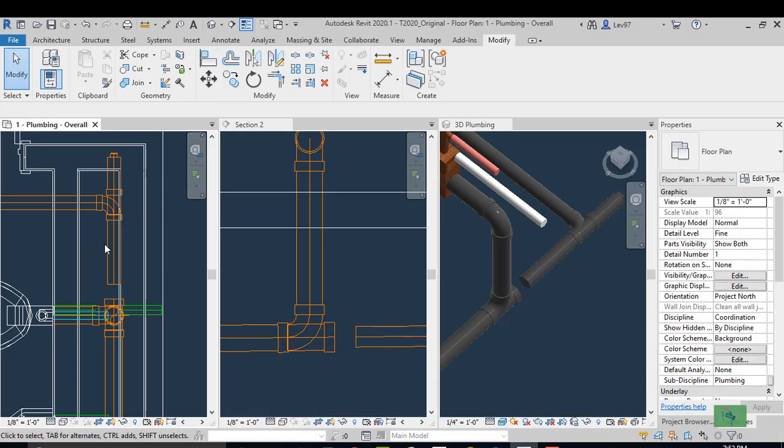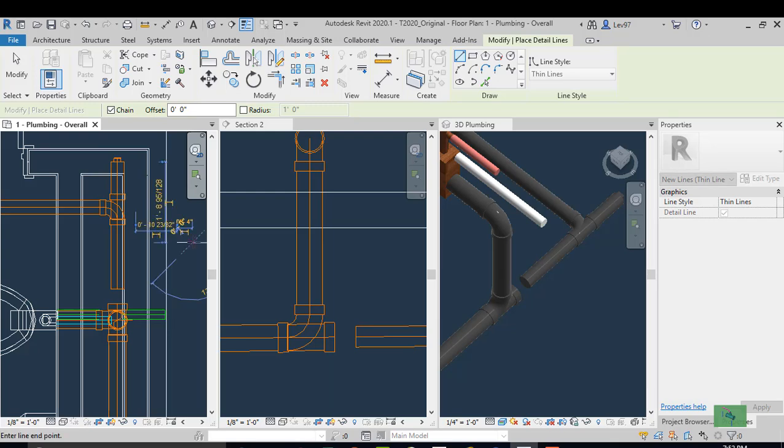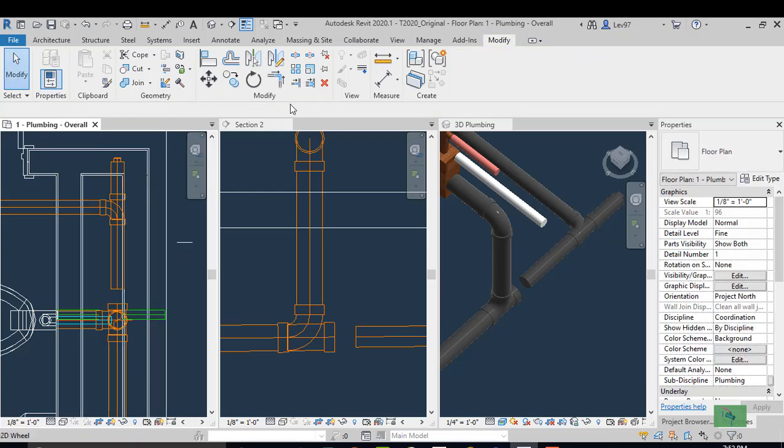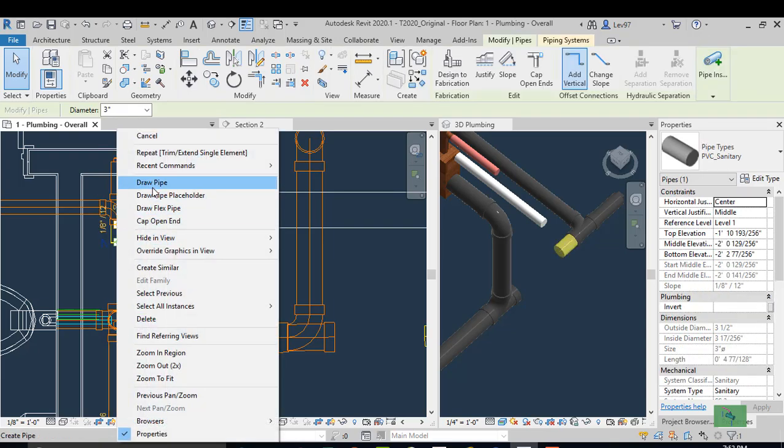So let's go back. I'm going to draw a detail line just here. I'm just going to trim my 3-inch back just a little bit so I can put a 4-inch fitting in here.